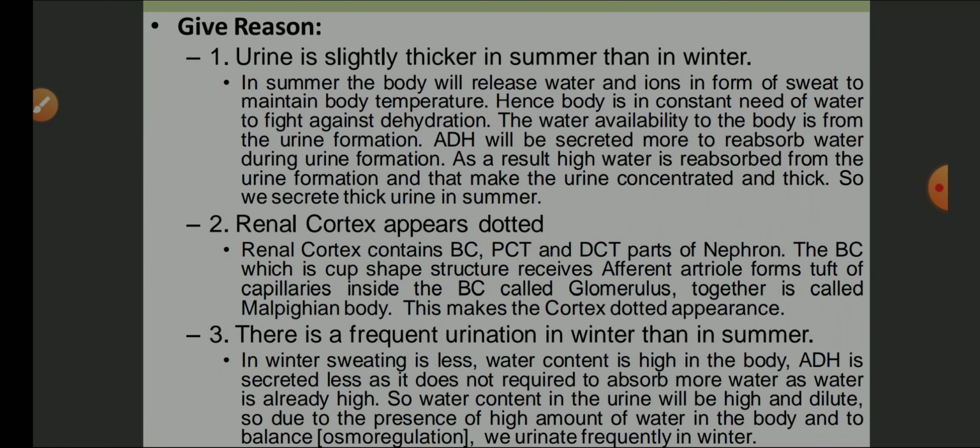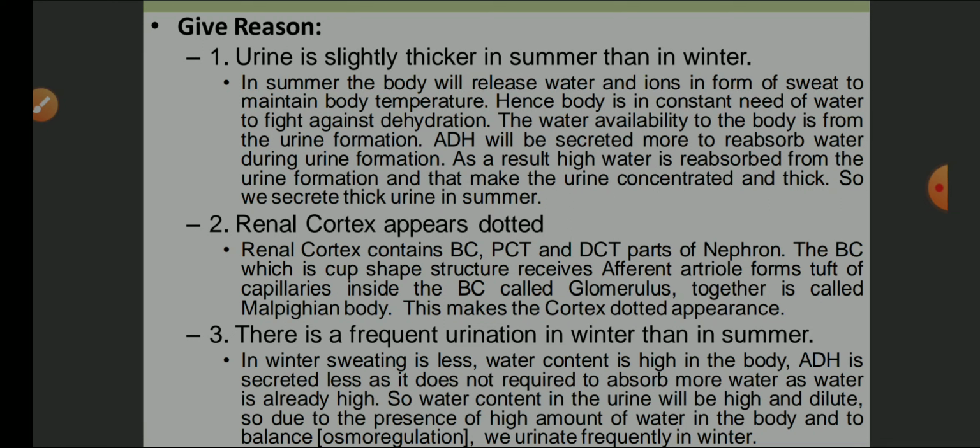Urine is slightly thicker in summer than in winter. In summer, what happens? The body is releasing a high amount of water and ions in the form of sweat to maintain body temperature. Hence, the body is in constant need of water to fight against dehydration. The water availability to the body is from the urine formation.